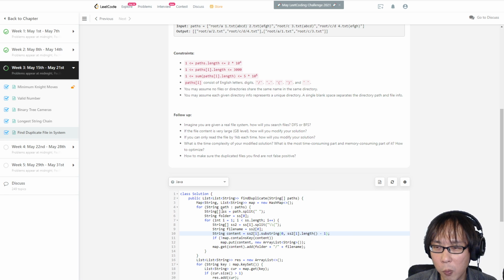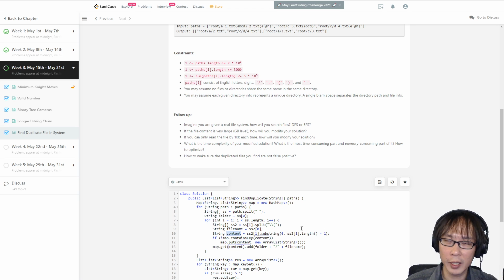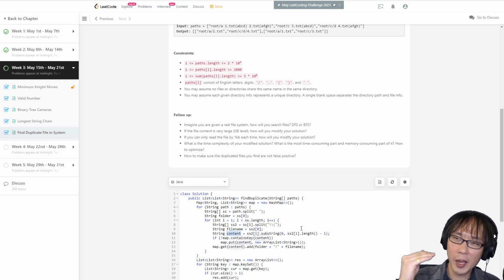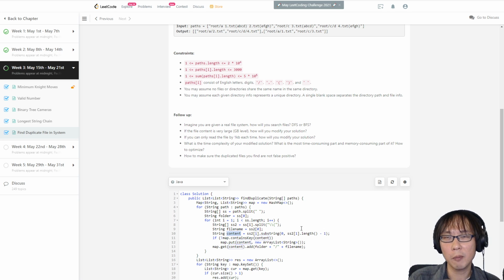Because I just get the entire content in here, how would I modify it? I don't know. For me, the reason we need the content is only to make sure if it's a duplicate or not. So if I can only read 1 KB each time for our key, can we make it a list where each item is 1 KB?